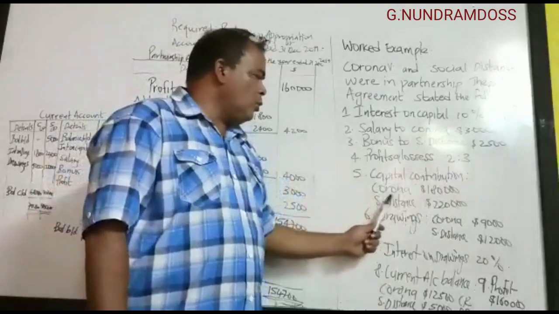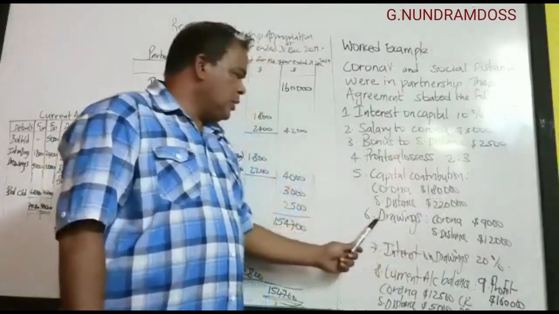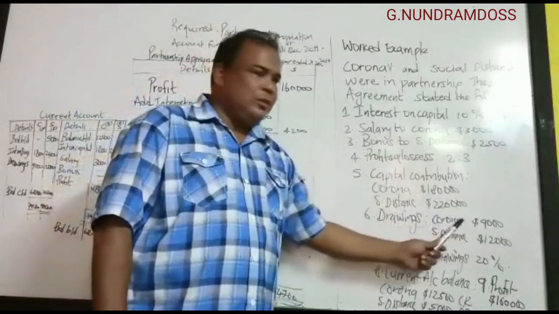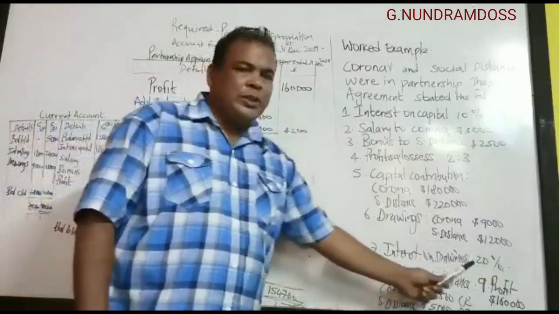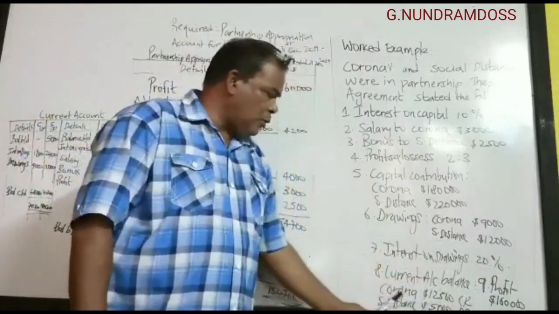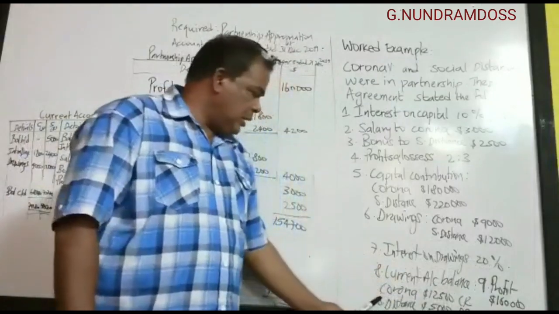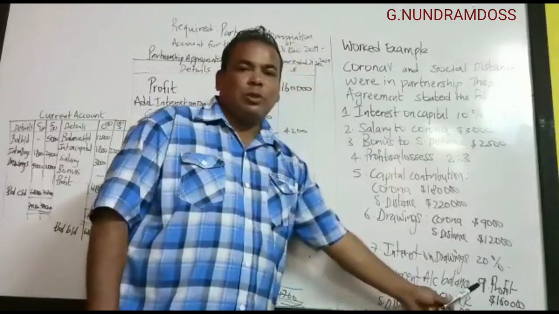Capital contribution: Corona contributed 180 000, Social Distance 220 000. Drawings: Corona 9 000, Social Distance 12 000. Interest on drawings 20%. Current account balance: Corona 12 500 credit and Social Distance 5 000 debit. We have profit for the year 160 000.